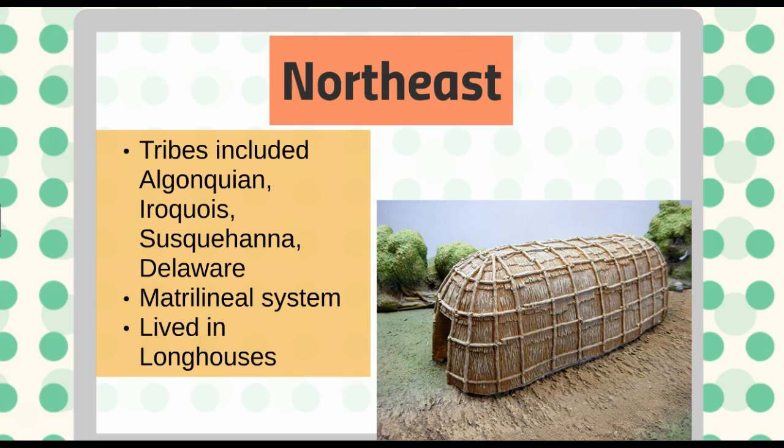These Native Americans in the northeastern part of North America lived in what was called longhouses, and you can see the picture here of the longhouse. The longhouses were basically made out of different parts of trees, and a longhouse was made for a large family. Oftentimes Native Americans in this part of the country lived with their extended family, and it wouldn't be out of the ordinary for them to have 10 or 15 people living in one house.